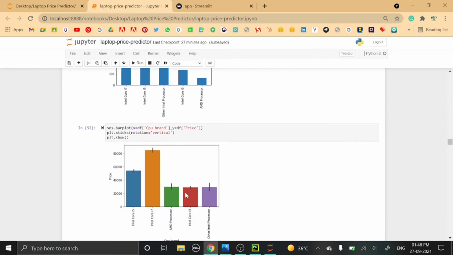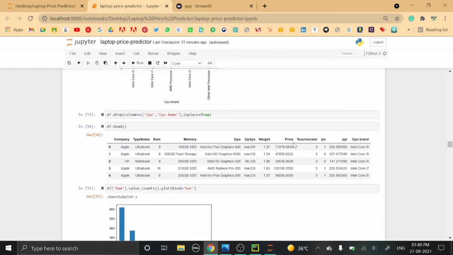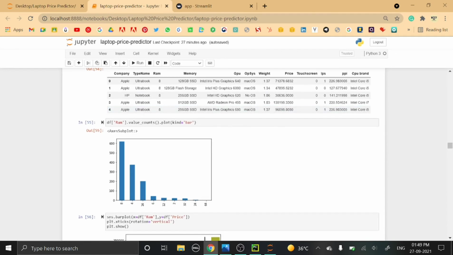Then if we plot the graph of brand against the price, the price of Core i7 is higher than 80,000, while the price of i3 is between 20,000 and 40,000. Since we have computed the CPU brand from the CPU name and the CPU column, we have dropped those two columns, and after dropping them, this is how the data will look.